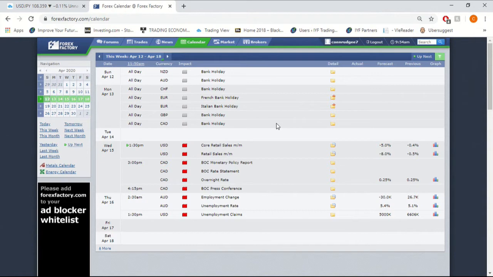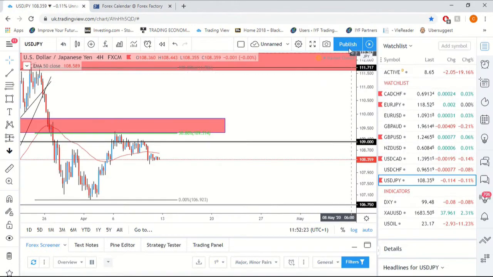And then Thursday we have the employment change for Australia, so that's going to cause a big stir because naturally that's going to be a massive effect. Higher unemployment rates are negative for the currency, and then of course unemployment claims. So now what we're going to do is go over to our watch list.